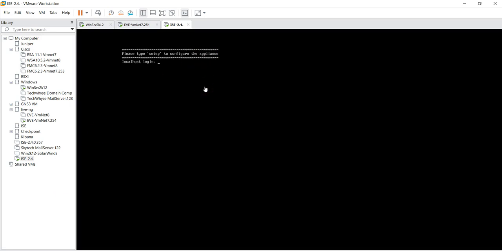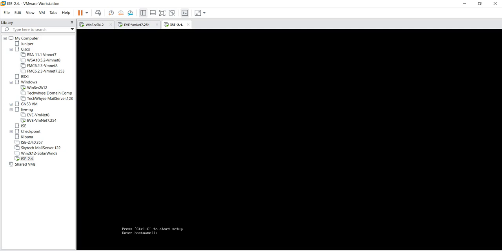Okay, so here I'm just going to type in setup. You can see it says please type setup to configure the appliance. So don't try to do any kind of login because no username and password have been configured. Just type in setup and press enter.